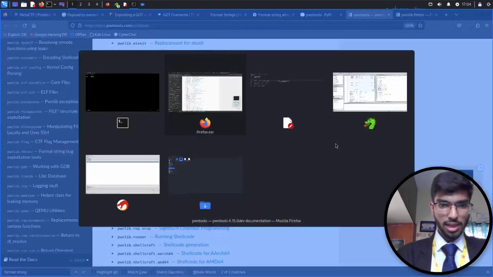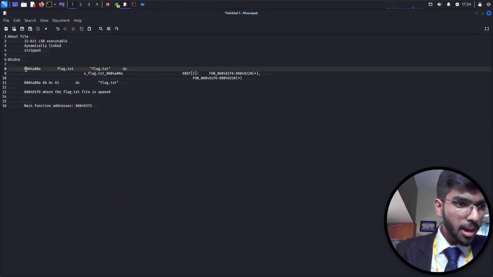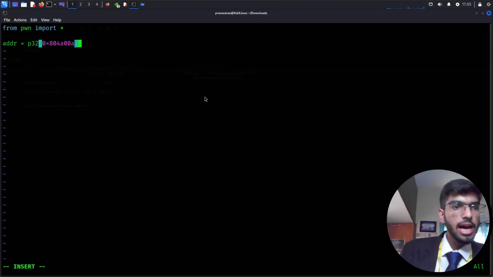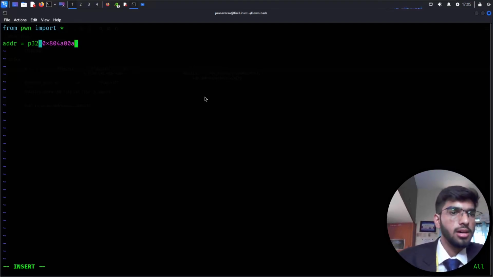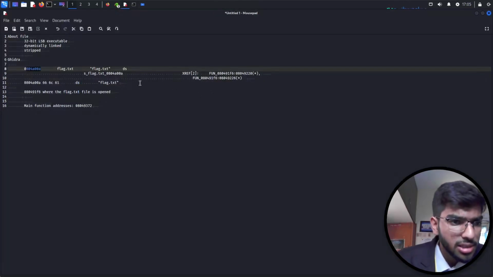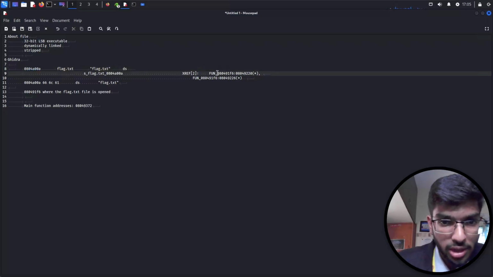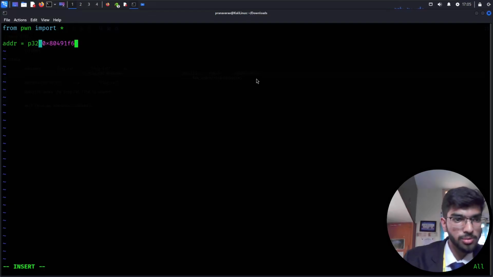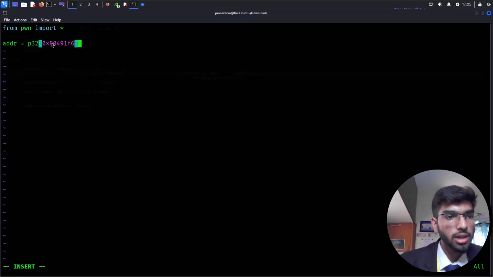If you give any address, it's going to convert into that. So 0x, and then the address of my location which I want to overflow. So I'll put this here. I guess this is where the flag.txt is referred, but this is the function, not that one. Sorry, I need to copy this one. This location is where the flag is opened and saved in this function.